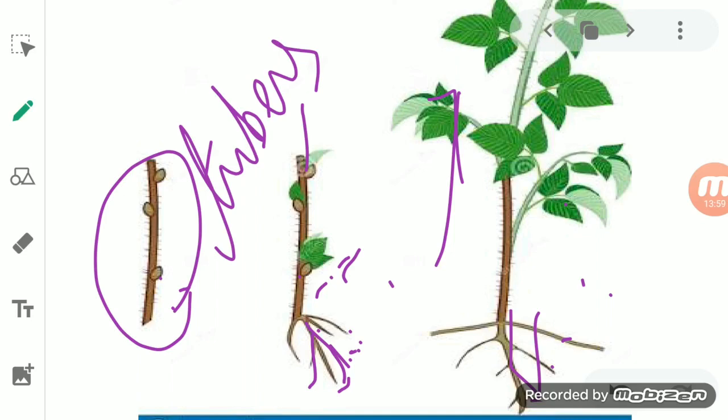While in animals, reproduction occurs only through giving birth to young ones, or by laying eggs which later on hatch and give rise to young ones. Okay.